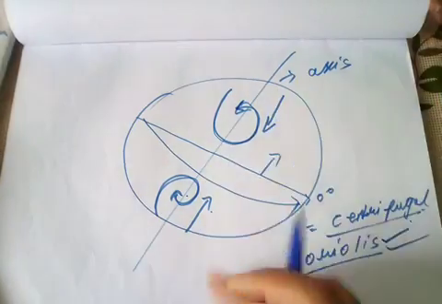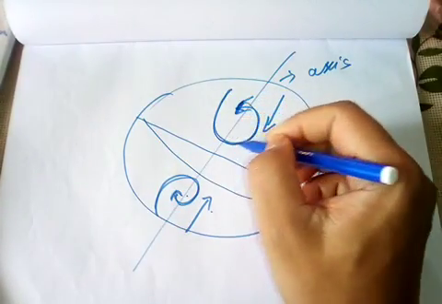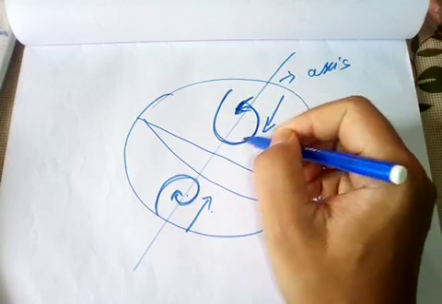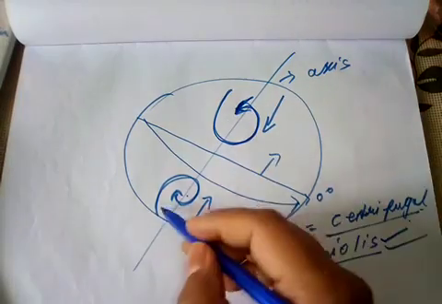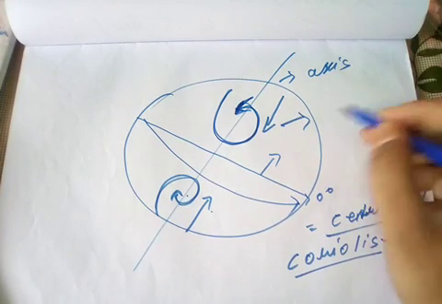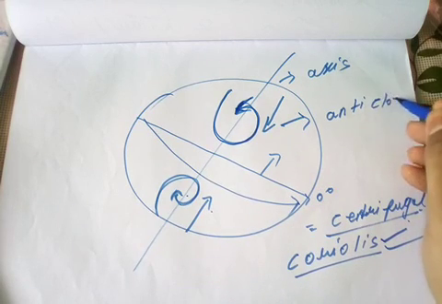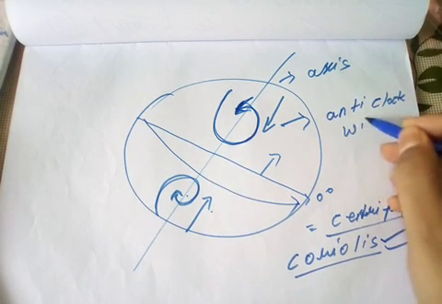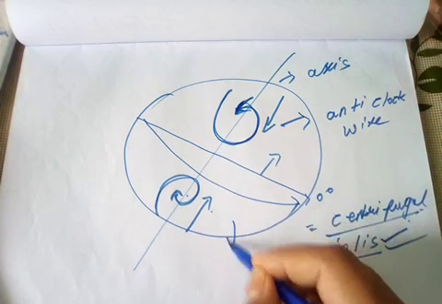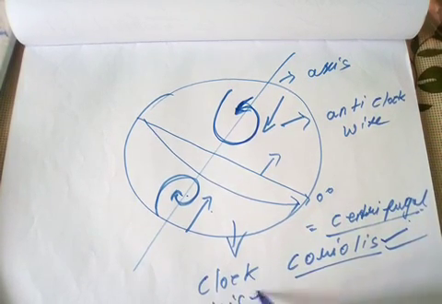So here the law is that the wind is deflected in the anti-clockwise direction in the northern hemisphere and in the clockwise direction in the southern hemisphere. That means the cyclone moves anti-clockwise in the northern hemisphere, and in the southern hemisphere it is clockwise.